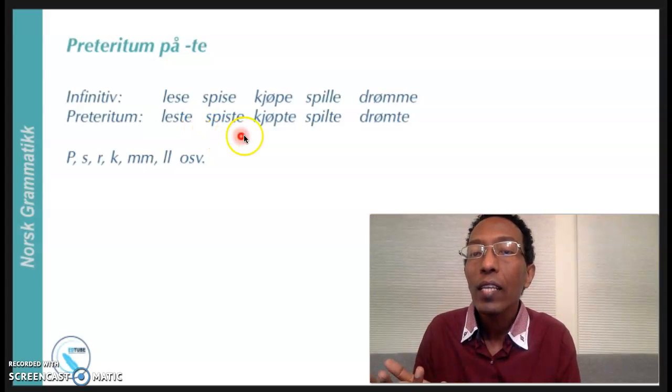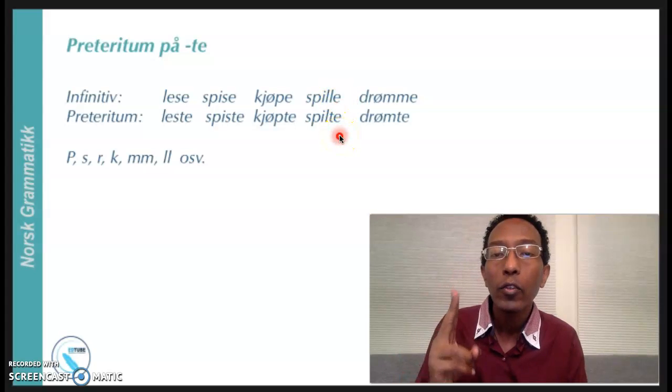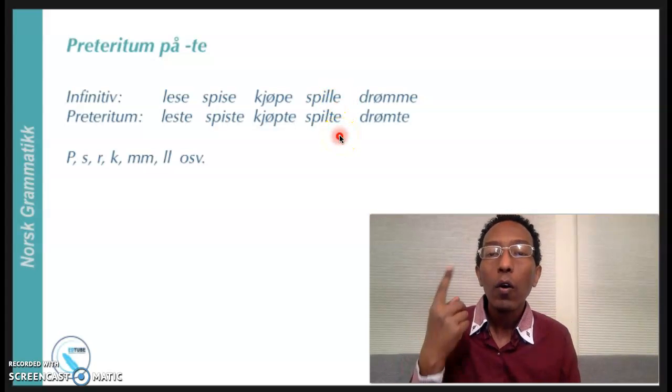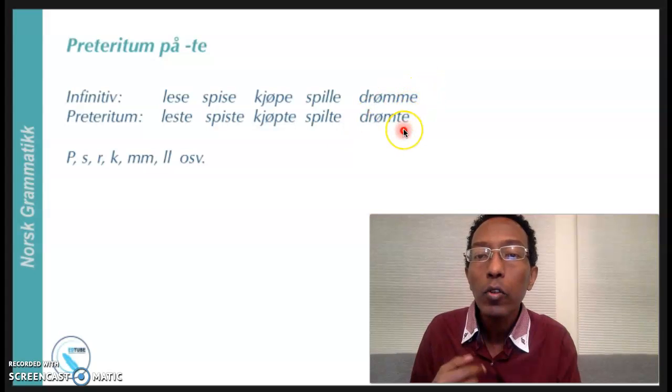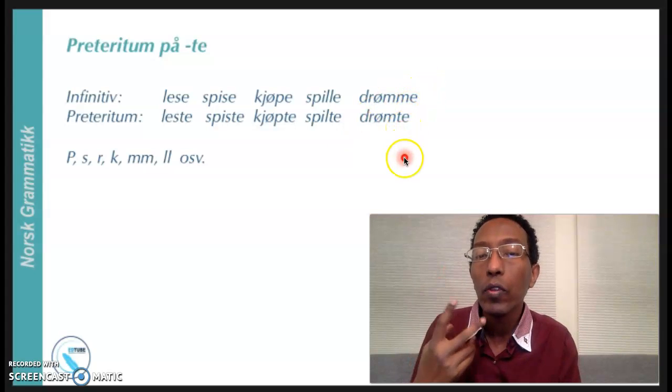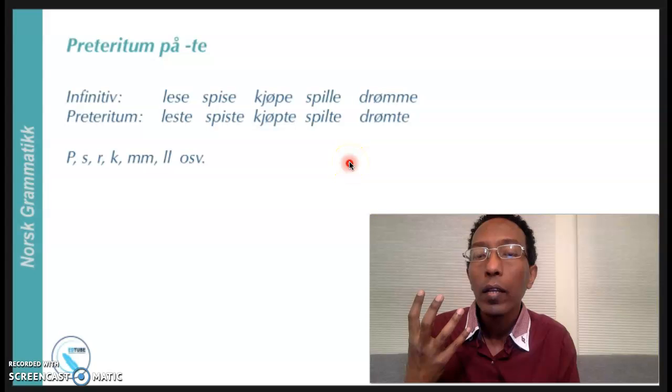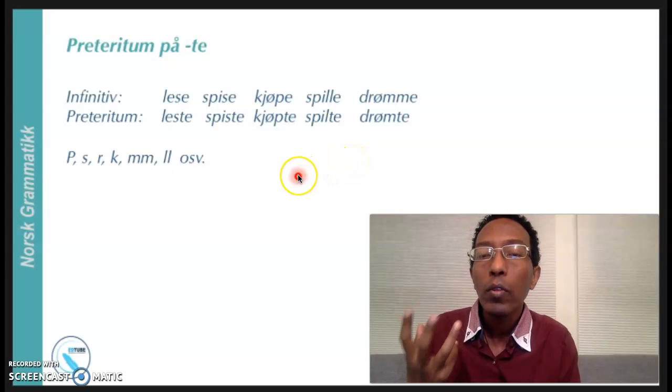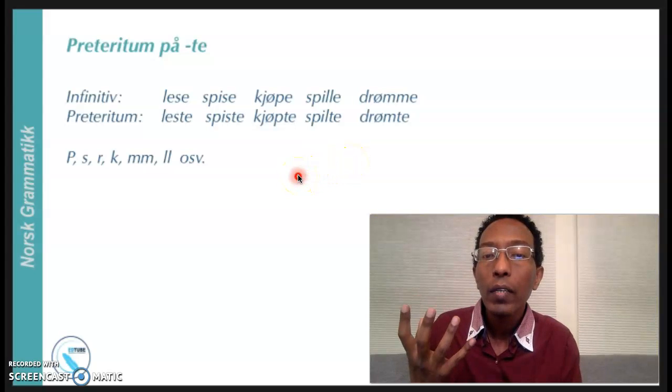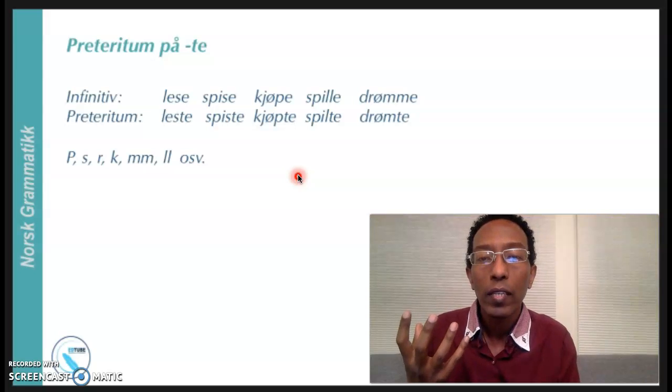So leste, spiste, kjøpte. But spille, here we have double L. So with double L we have to take only one L, and with double M we also have to take one M. So this is how we use Norwegian grammar if you want to change into past tense.